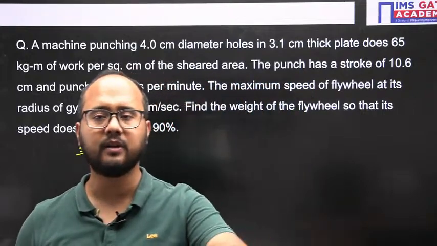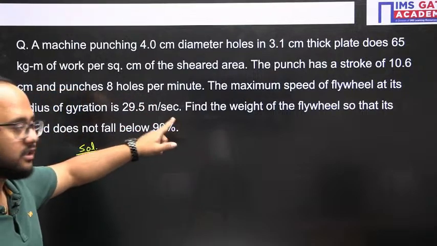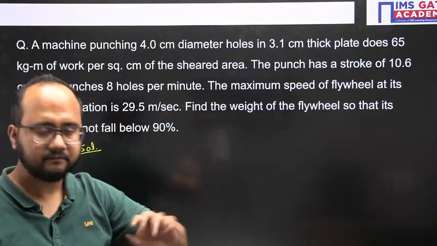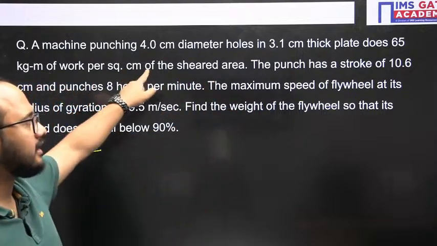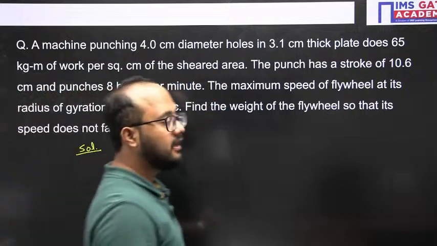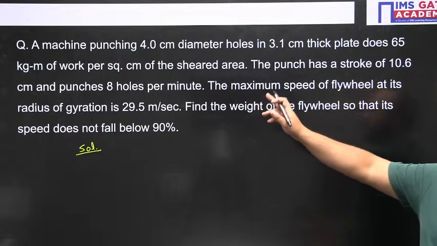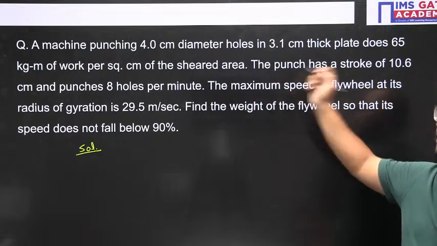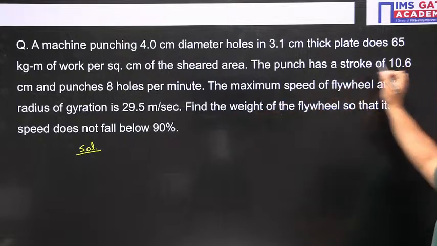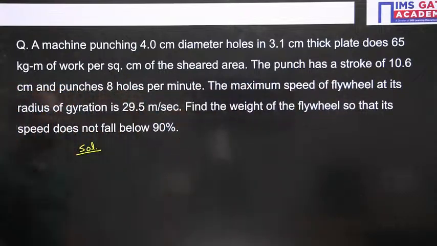Just a little bit of information I will tell you here regarding what they are asking. First of all, it is a flywheel used in a punching case, right? The diameter is 4 centimeter, holes 3.1 centimeter, thick plate, and 65 kg meter of work per square centimeter of the sheared area. So they have actually given the sheared area: 65 kg meter of work per square centimeter of the sheared area.